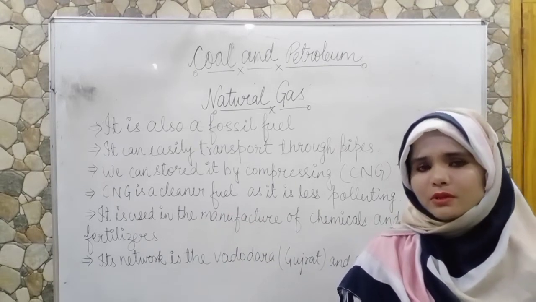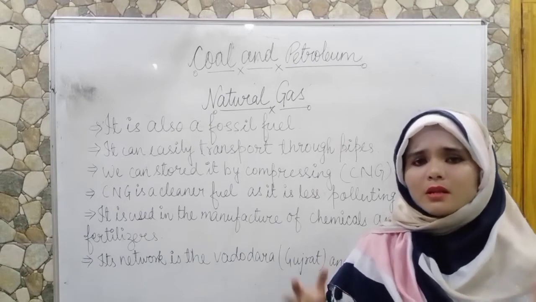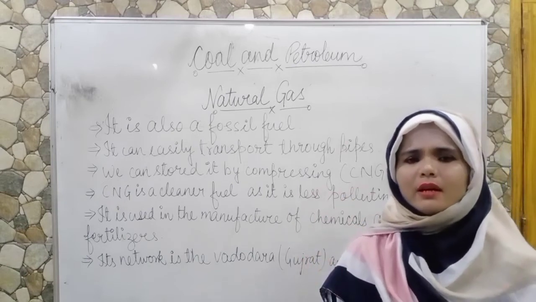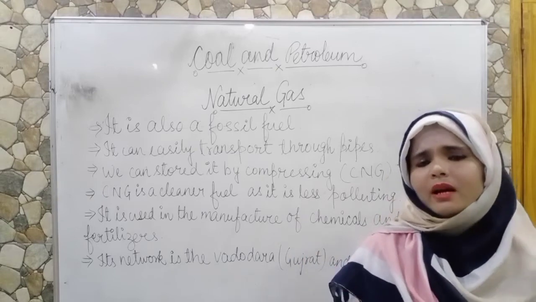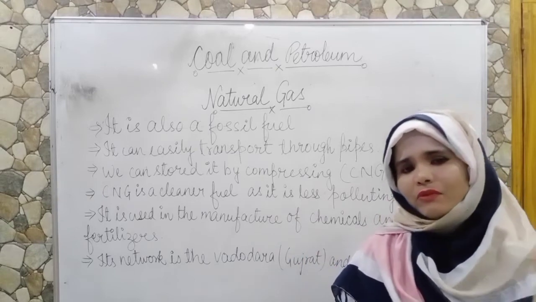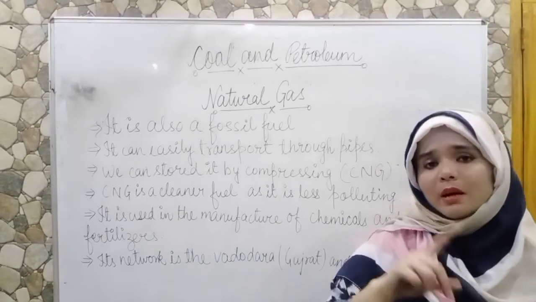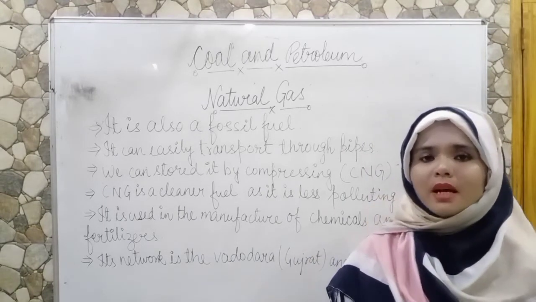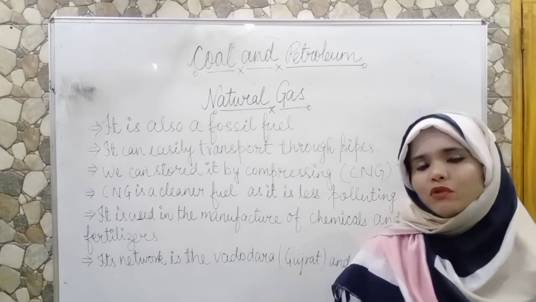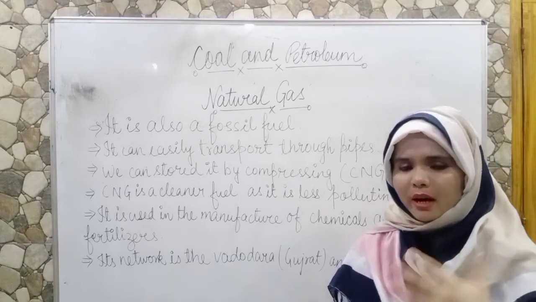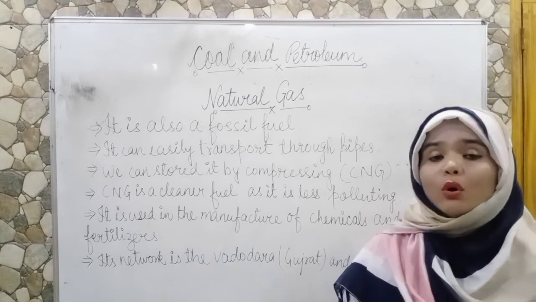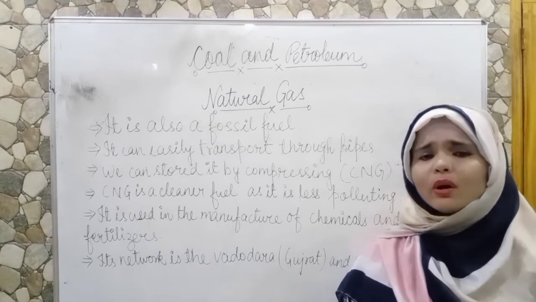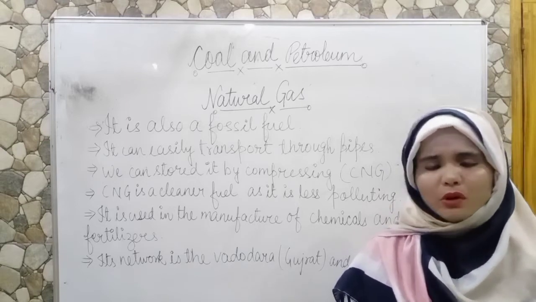Actually, what happens, children, is that it can be stored in a very small vessel by compressing it. After compressing, it is known as compressed natural gas. Yes, you are right, that is CNG, which we use in place of petrol in cars and buses. And you also see CNG autos in your locality or in your city.